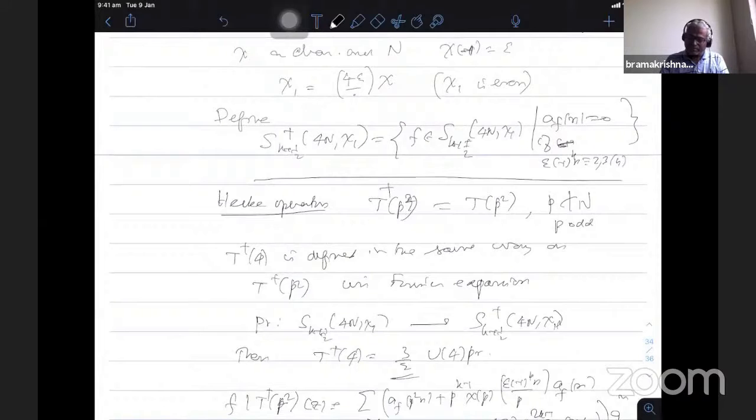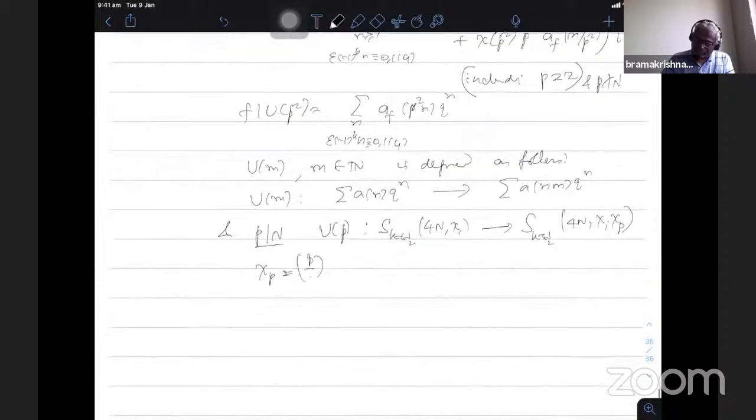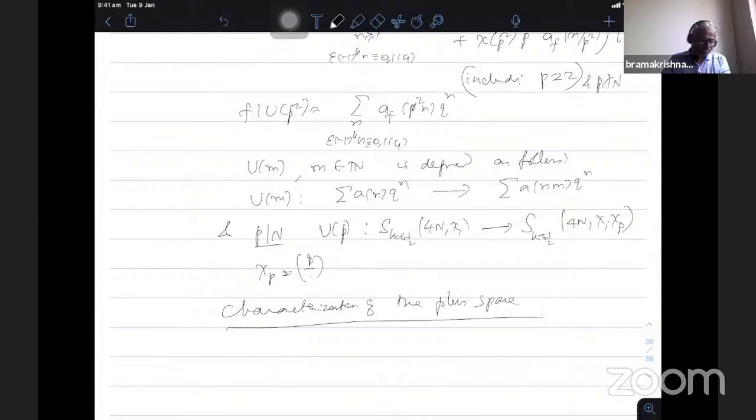now one has, like in the case of n equal to 1, to characterize this in terms of a certain operator. So, characterization of the plus space. In the case of n equal to 1, he used the operator u4 w4, but here he uses another operator, which is some GL2 plus matrix psi times some trace operator. But effectively, this is exactly the same as u4 w4, which we will see at some point.